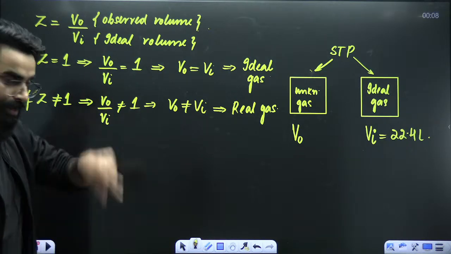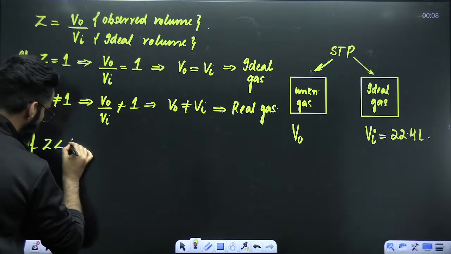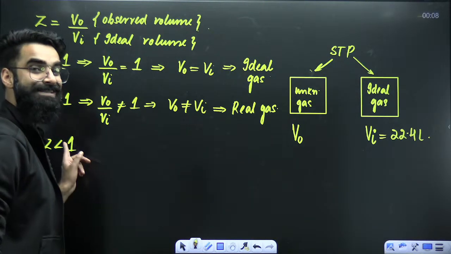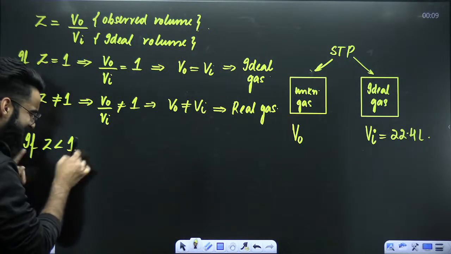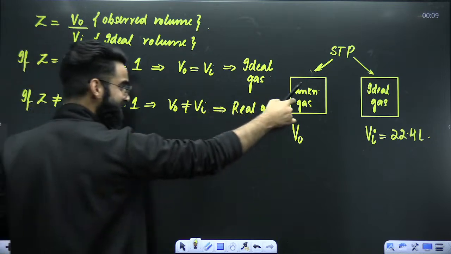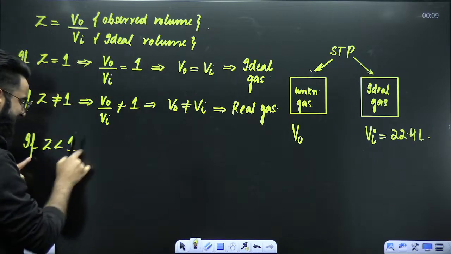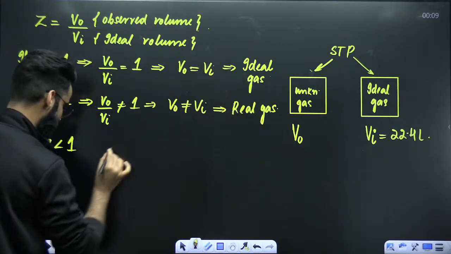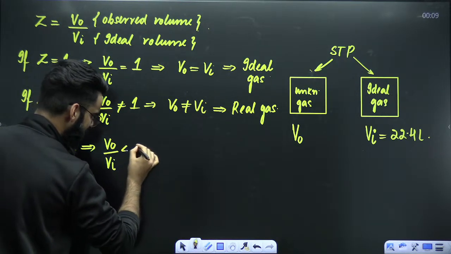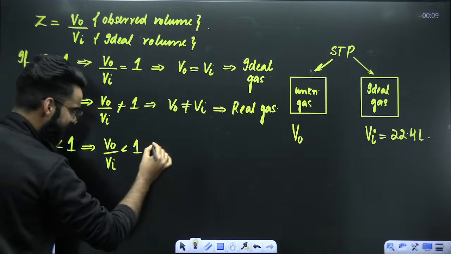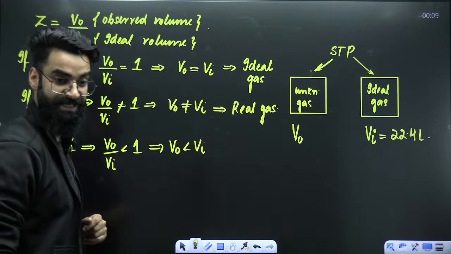Okay. Now, people, there are 2 cases which will arise here. If the value of Z for the unknown gas is less than 1, so it is not equal to 1, it's less than 1. That means this gas is a real gas now. It's not unknown, it's real, because I'm assuming its Z value is less than 1. If Z is less than 1, what does that mean? V naught divided by Vi is less than 1. That means V naught is less than Vi.